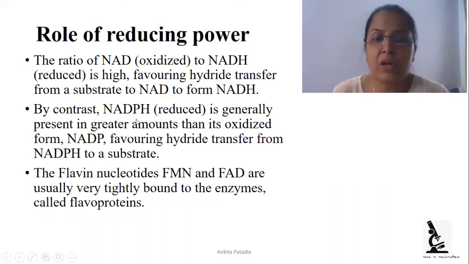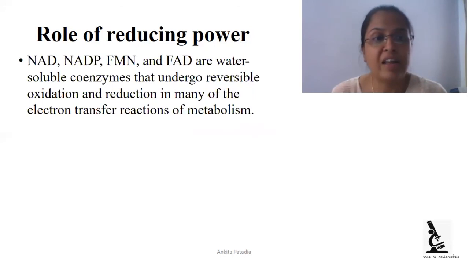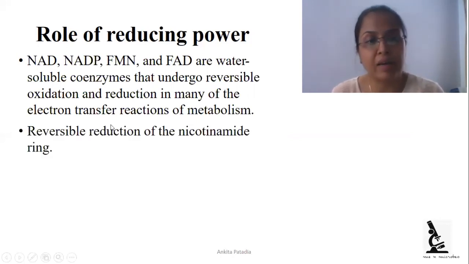The flavin nucleotides FMN and FAD are also usually very tightly bound to enzymes called flavoproteins. They are also important reducing power. FAD, NADPH, FMN and NAD are water-soluble coenzymes that undergo reversible oxidation and reduction in many of the electron transport reactions of metabolism. Now, this reversible reduction of the nucleotide generally occurs in the nicotinamide ring only.